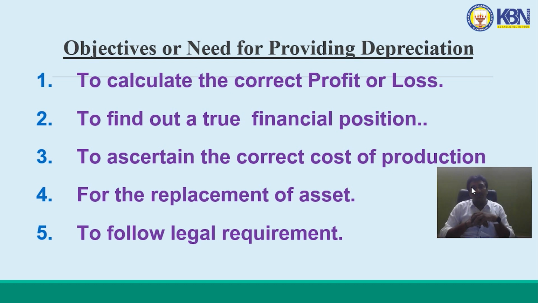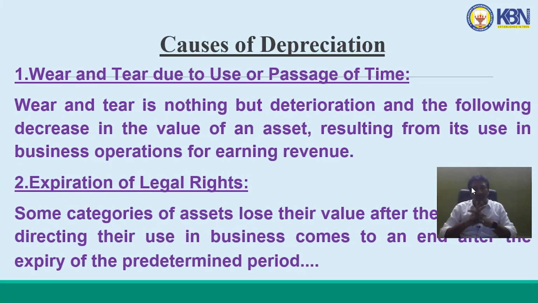And fifth one is to comply legal requirement. To follow certain acts like Income Tax Act, Companies Act, we have to provide depreciation. It is mandatory. Next one, causes of depreciation. Generally we have 5 or 6 main causes for depreciation.